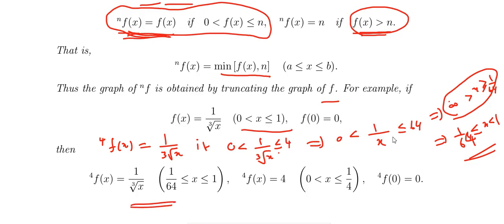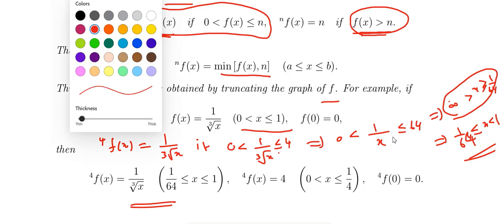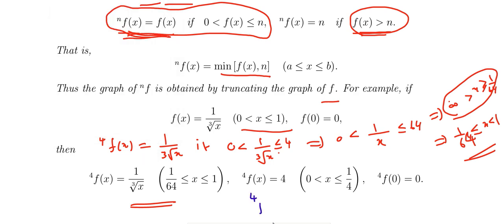And in the same way, n f of x equal to 4, where f of x is greater than n. So that is n f of x equal to 4. Then f of x is 1 by cube root of x greater than 4, correct?